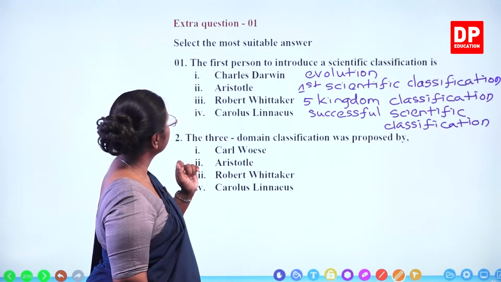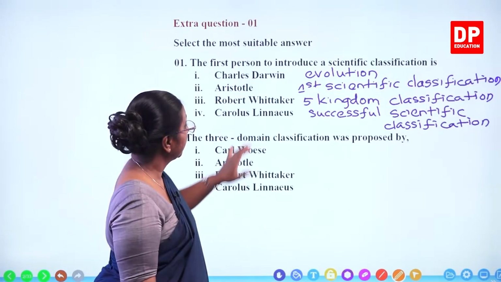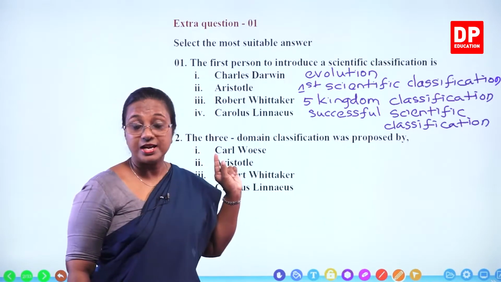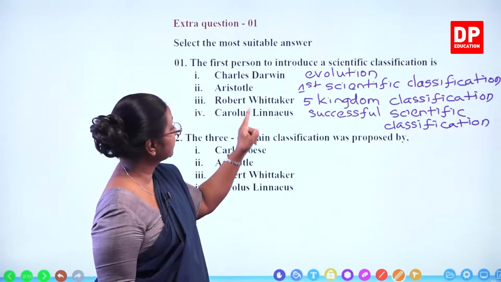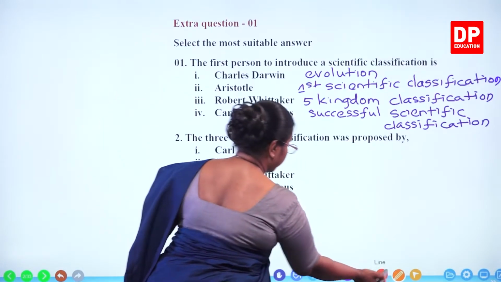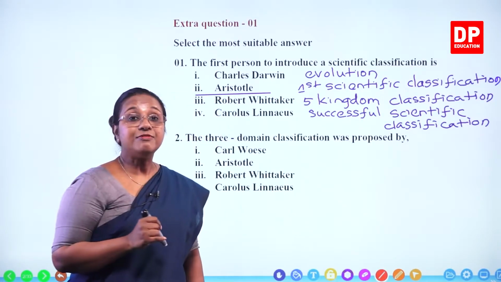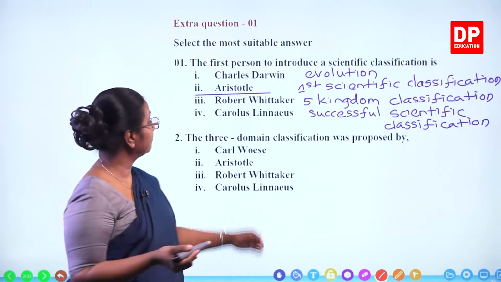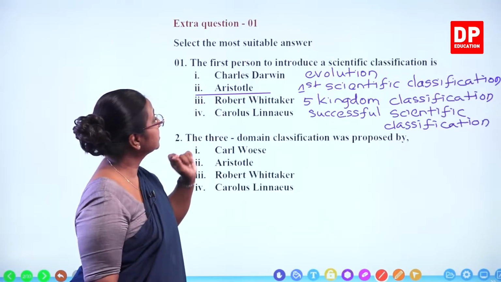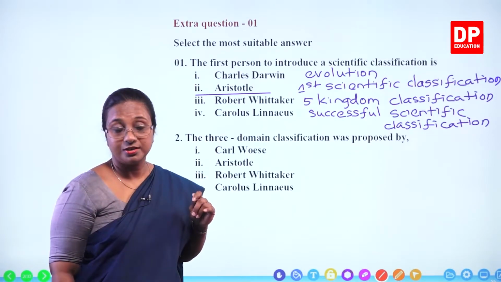So the question says the first person to introduce a scientific classification. Here you can see all these 3 people. They are related to scientific classification, but the question says first person to introduce. So that would be Aristotle. If the question had been to say the first successful classification, then we could have gone with Carolus Linnaeus. But since it says first scientific classification, it's Aristotle.